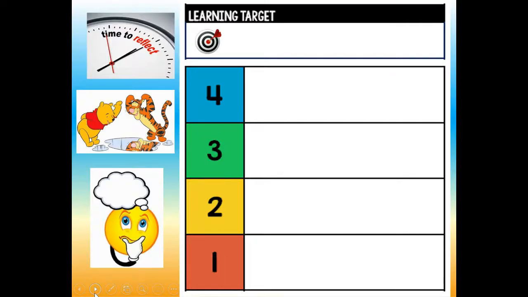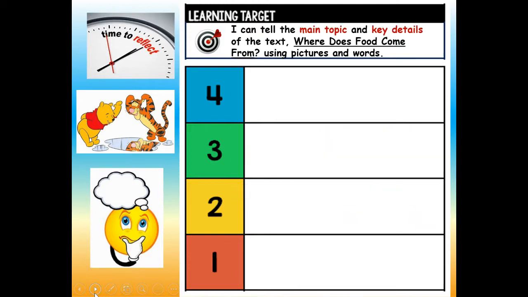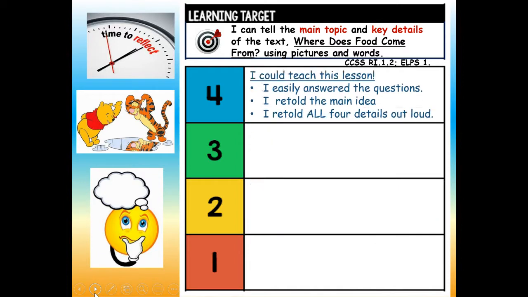All right, time to reflect on your learning. What was our learning target? I can tell the main topic and key details of the text, Where Does Food Come From, using pictures and words. Would you give yourself a 4? I could teach this lesson. I easily answered the questions. I retold the main idea and I retold all four details out loud from those pictures. If so, give yourself a 4.